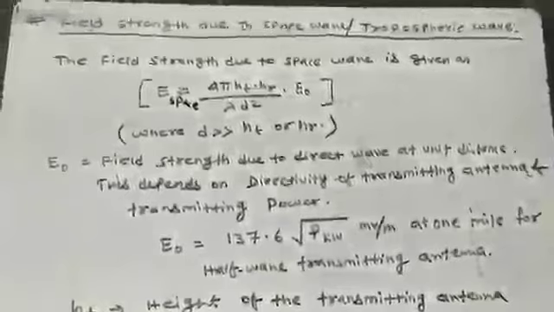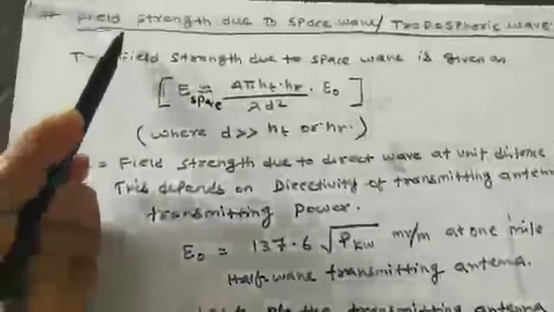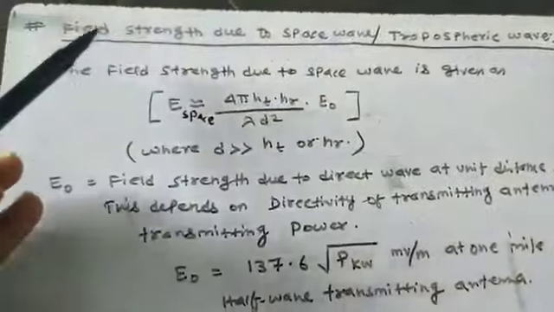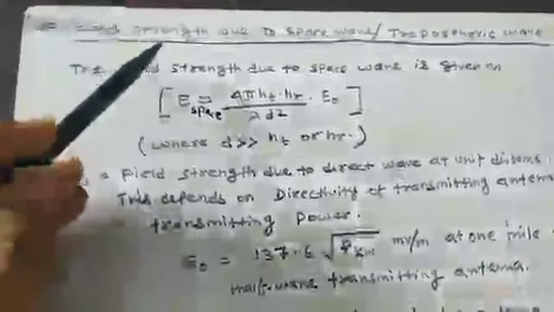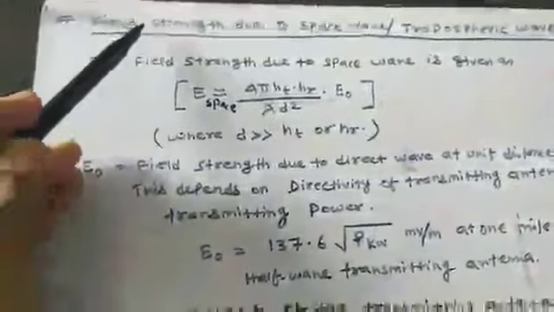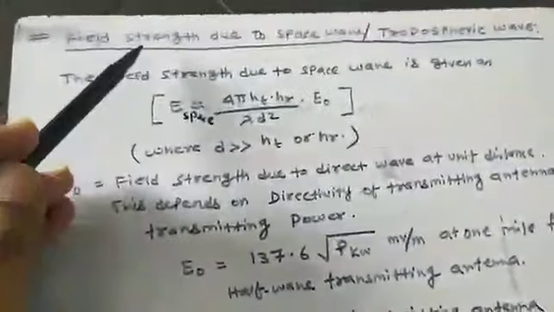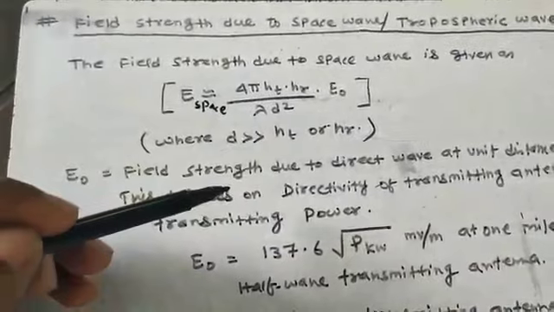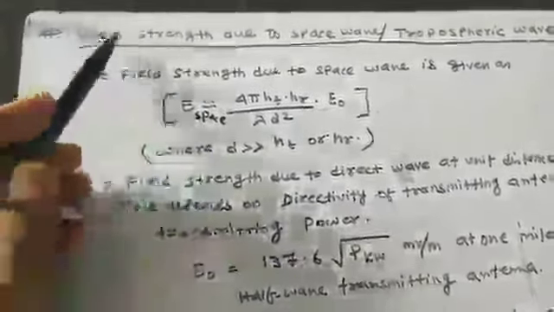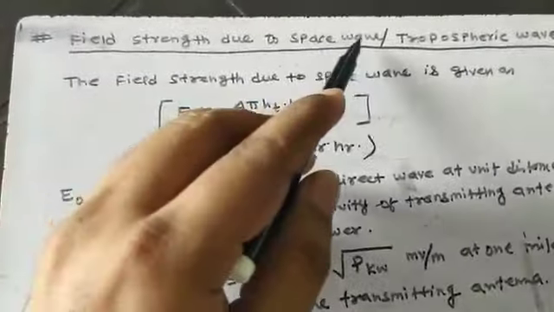Today I would like to discuss the field strength due to a space wave or the tropospheric wave. In my previous session I have already discussed the wave propagation techniques, in which I defined ground wave, space wave and the ionospheric wave or sky wave. So in this particular lecture I will discuss what is the net field strength due to space wave.